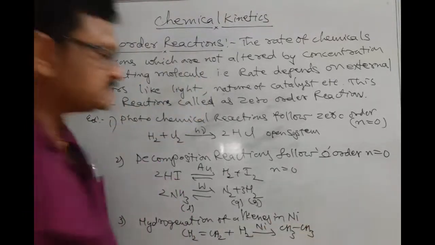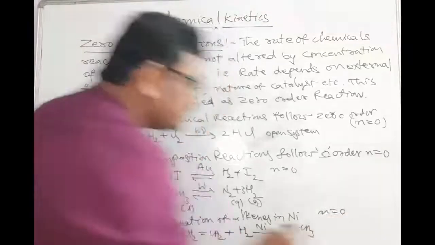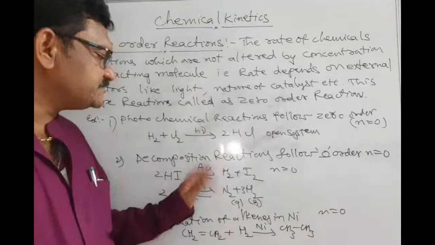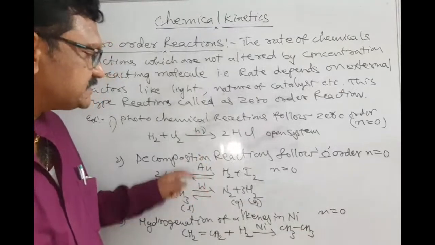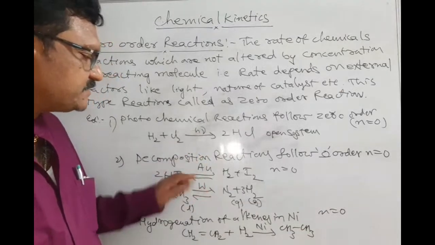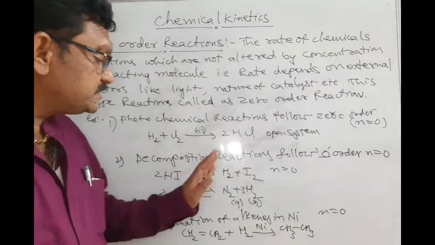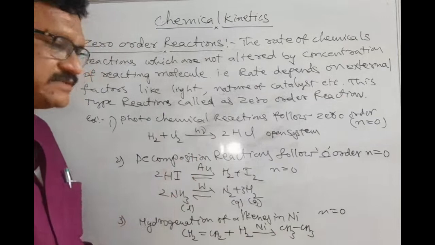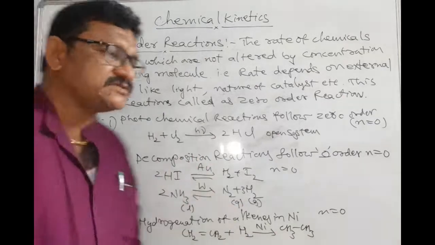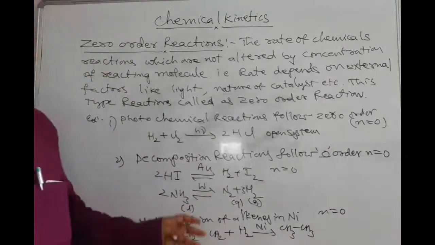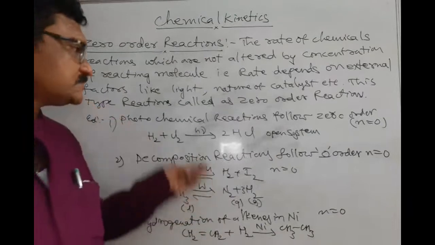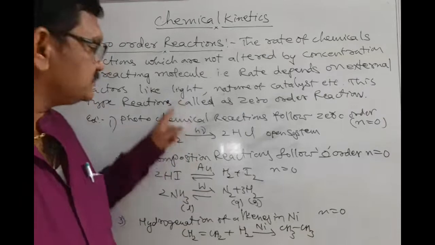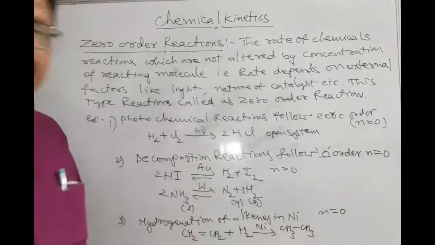This follows zero order. Why? Because the rate of reaction depends upon external factors like sunlight and catalyst, but does not depend upon the concentrations of the reacting molecules. That's why these are called zero order reactions. Students, please copy down the definition and examples for zero order reaction.